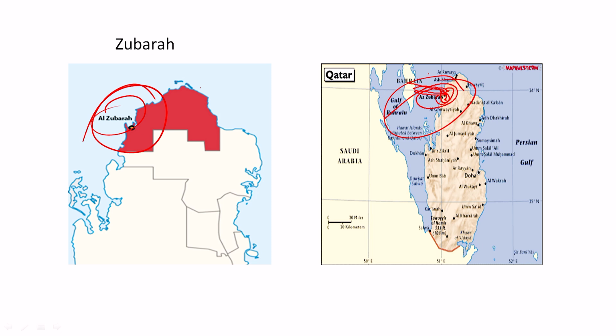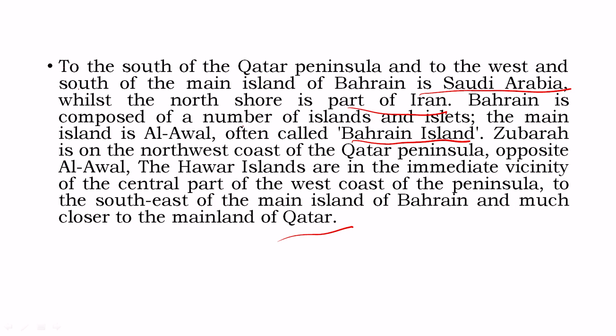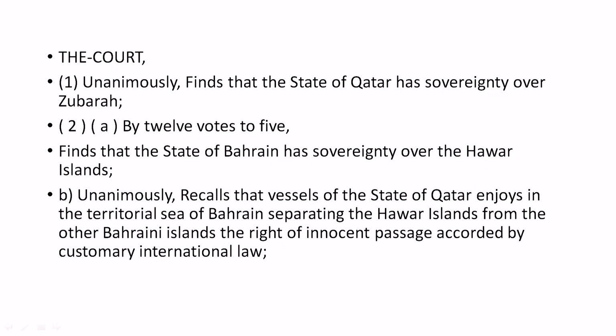The claim was between Bahrain and Qatar, where Bahrain was stating that the named tribes living here basically belong to the Bahrain tribes. But the named tribes are basically a minority community. Historically, they have been traveling to this place and they have occupied some part of Al Zubaira, but still they are not in the majority, and mainly it is under the control of Qatar, therefore it belongs to Qatar. This was the unanimous finding, that the state of Qatar has sovereignty over Zubaira.